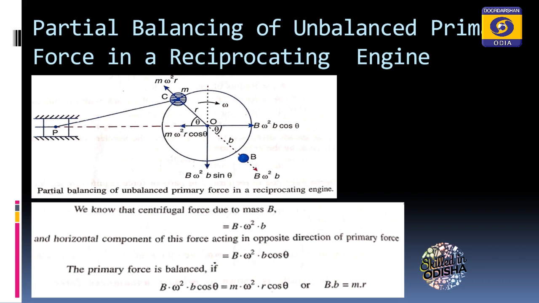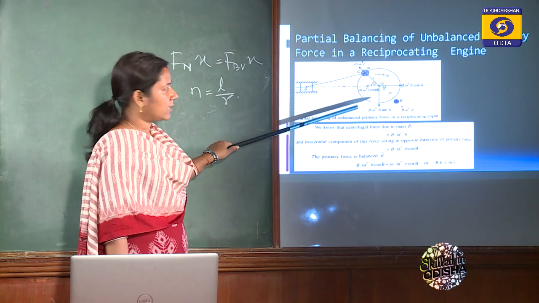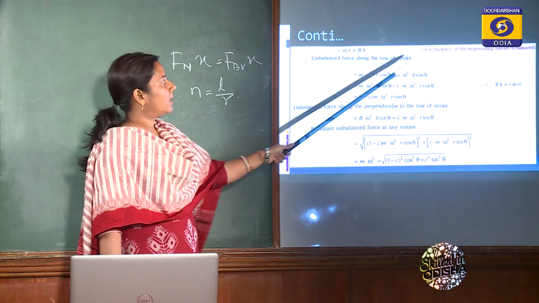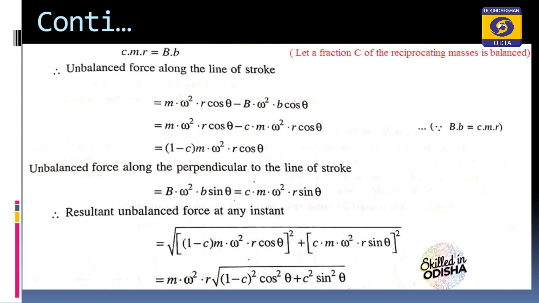Because except this horizontal component of force along the stroke, there is another component, the vertical component, which is not in the balanced state. That's why, rather than balancing it completely, we take a fraction c, that is, a fraction c of the reciprocating masses will be balanced. So c m r will be equal to Bb.